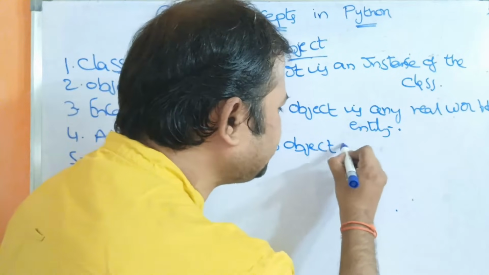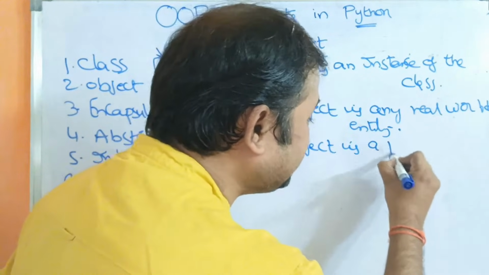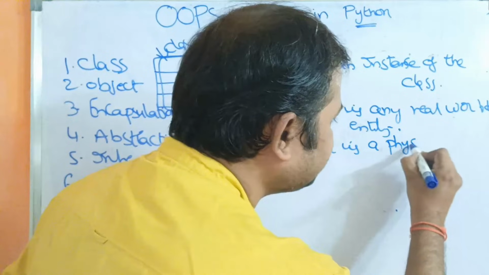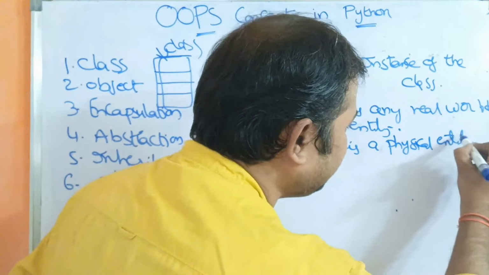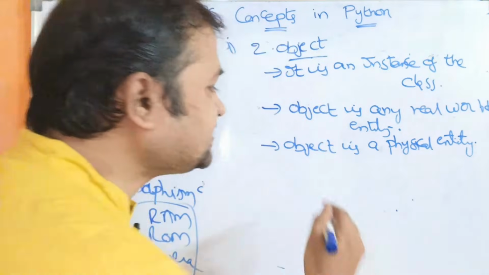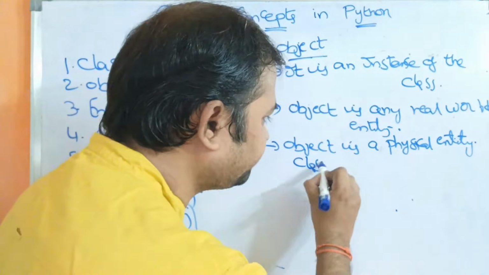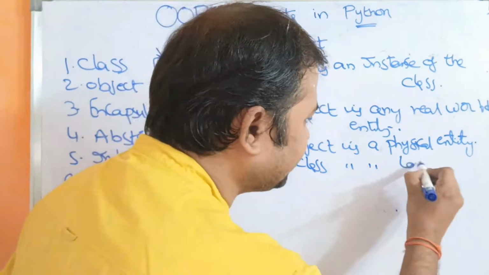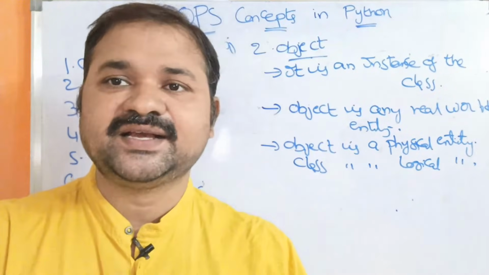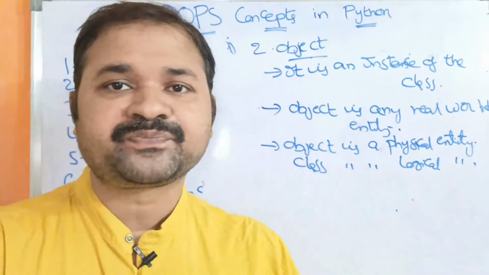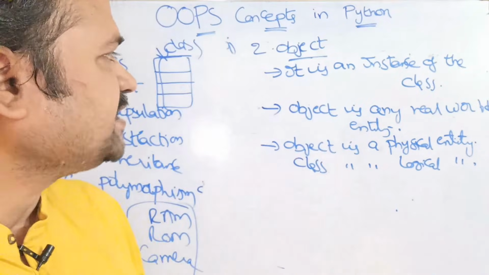Here an object is called a physical entity. That means the entity which has physical existence. Whereas class is a logical entity. That means class doesn't have any physical existence. Class means some plan. So that is about what is an object.